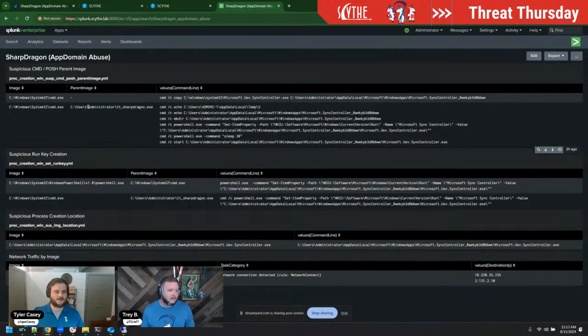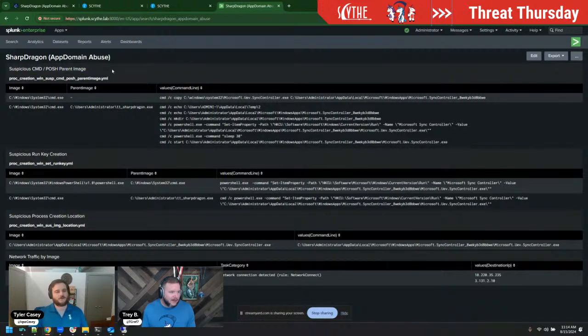In this example, it's just running out of this user profile, but more than likely, if this was a phishing campaign, like you were saying, it would be loaded either from downloads, or from Outlook's temporary files or Outlook's local data, something like that. So if you see a parent image that is not in program files or not in system 32, that definitely warrants a little investigation. That makes perfect sense, my dude.